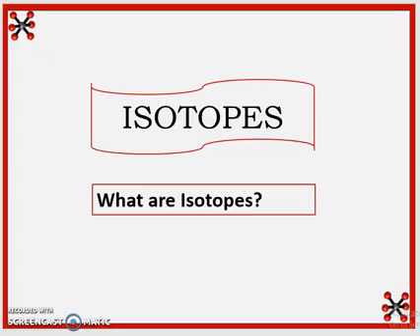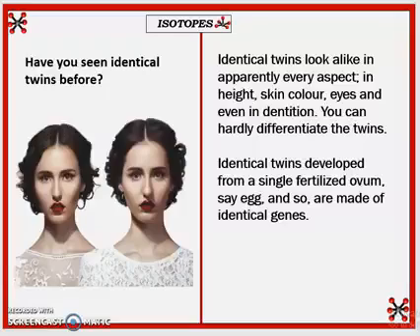What are isotopes? Before I delve into that, I would like to ask you if you have ever seen identical twins before. Identical twins look alike in every aspect, in their height, skin color, eyes, even dentition, that's arrangement of their teeth.